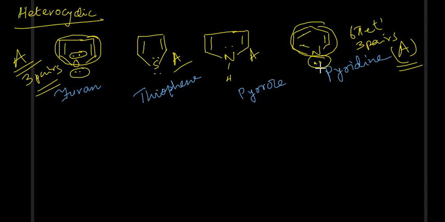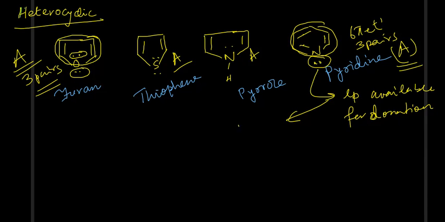If you see, this lone pair of electrons is outside the ring, so this lone pair of electrons is available for donation. So hence this is a very good base. Pyridine is a very good base because the lone pair doesn't form part of the ring. If the lone pair had formed part of the ring, it wouldn't have been a very good base, because then this electron would have been lost in the aromaticity, which we don't want while we are talking about a base. It's a very good base because the electron doesn't form part of the ring.